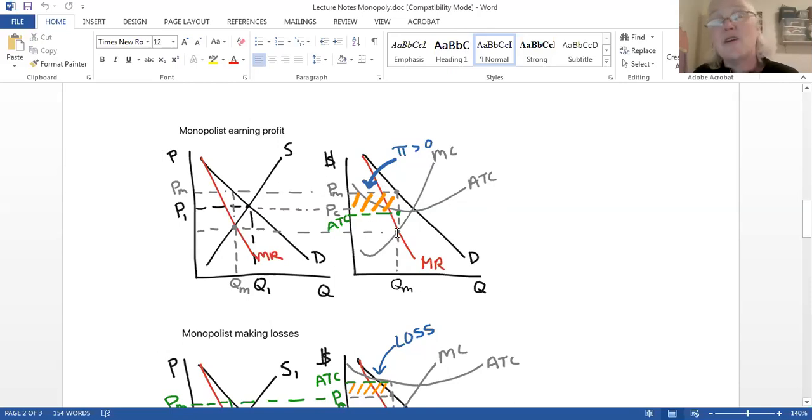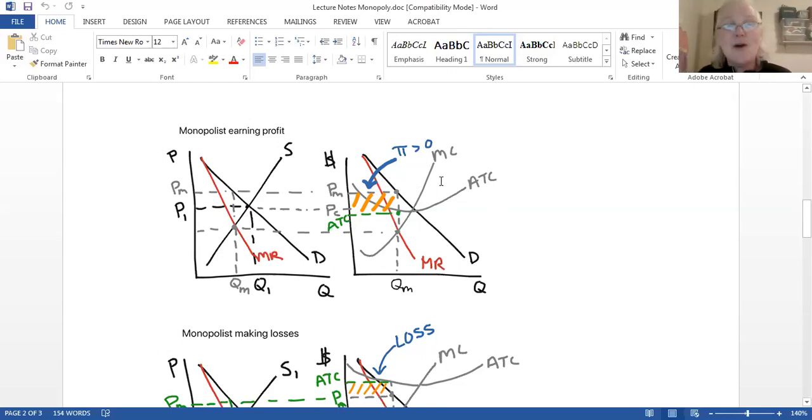So to find price, here you go. Step 1, find MR-MC. Step 2, go down to Q. Once you have Q, step 3, go up to demand to get your price. Price is up here on the demand curve.